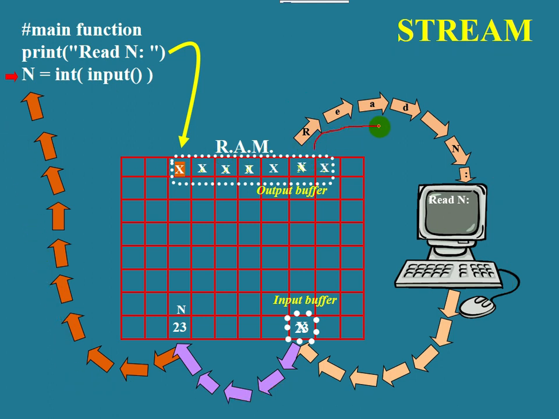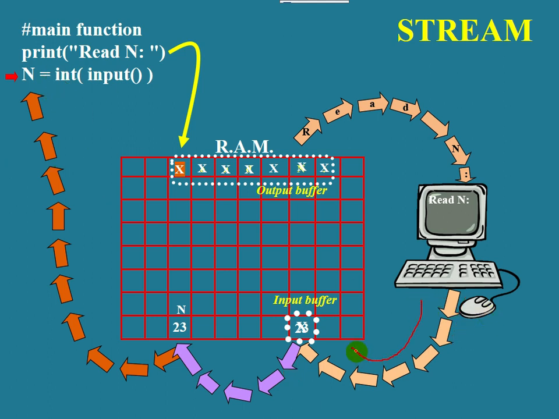Now if you observe this stream, you can see that its speciality is that it receives data from the program, so it is known as an output stream. And what is the use of an output stream? An output stream is used to write data to a file, and here the file is the monitor file. Now if you examine this stream, you can see that its speciality is that it supplies data to a program.